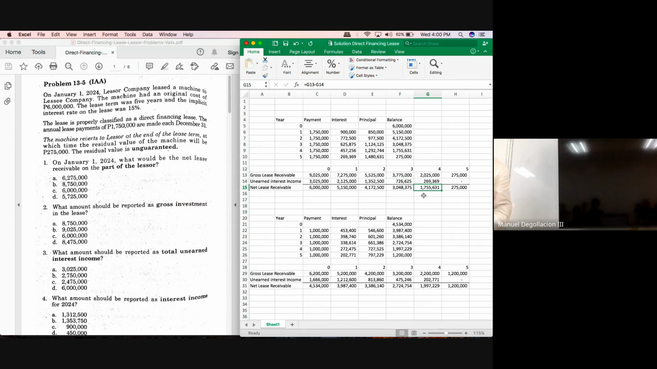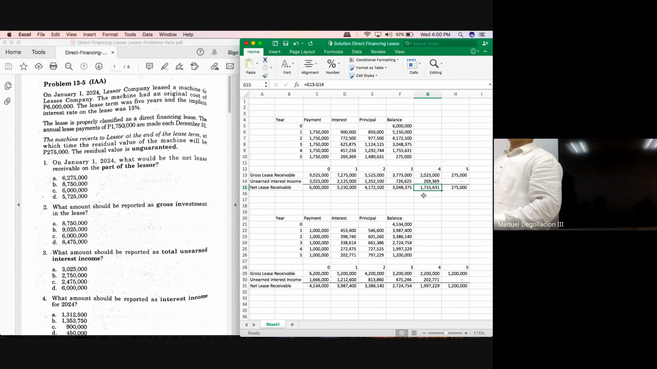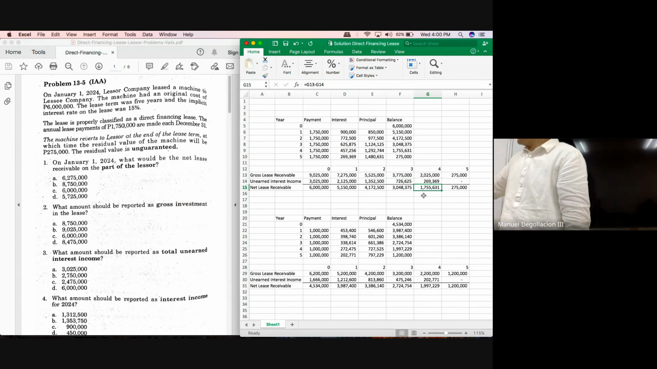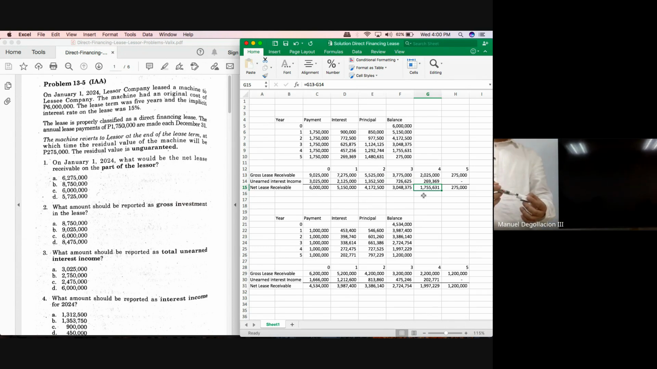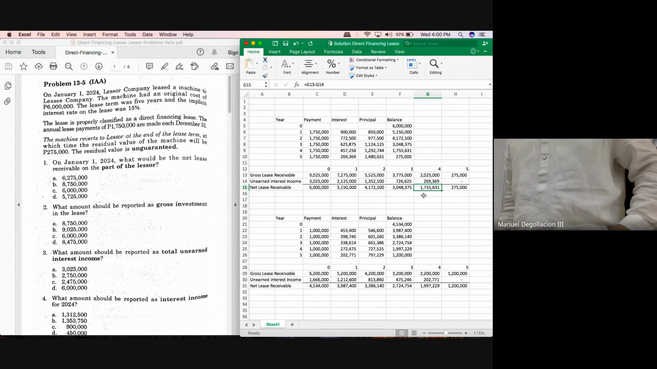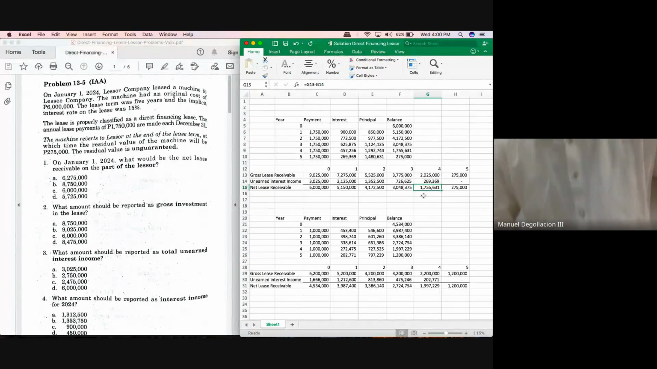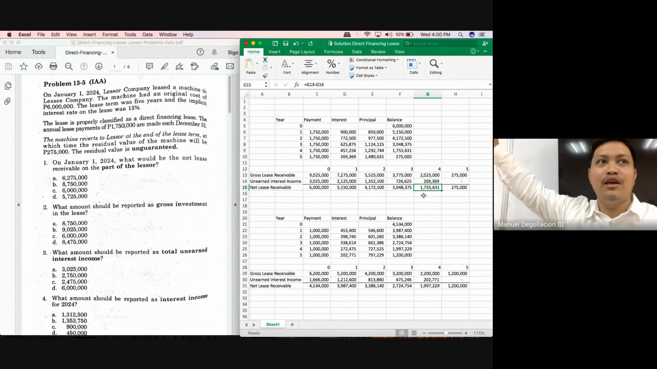Again, the last line would have been very different, class, if you still use this one and multiplied it by 15%. Okay, you would not have fully amortized your receivable. With this one, how much would be left? 1,755,631 minus 1,480,631. And is the 275,000 familiar, class? That is the residual value. So that after the payment of 1,750,000, the balance of your receivable would be 275,000.